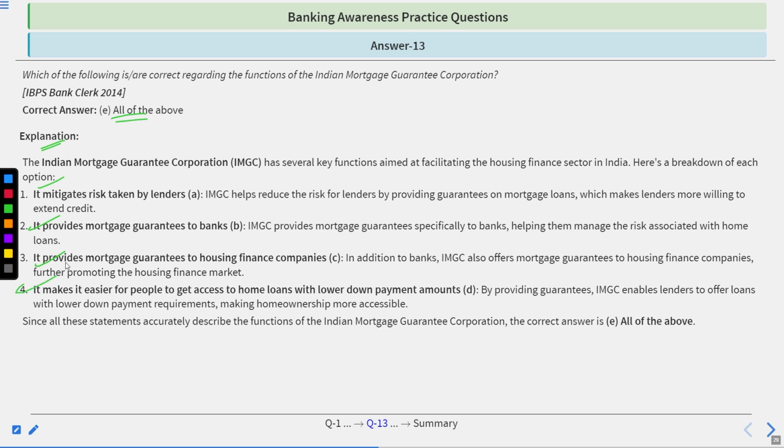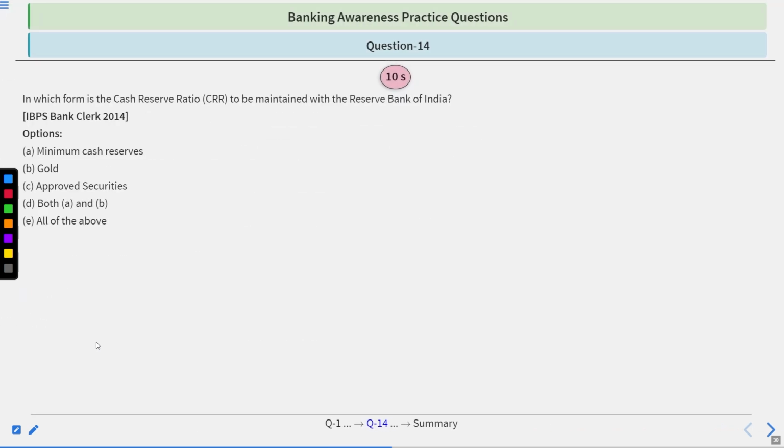It makes it easier for people to get access to home loans with lower down payment amounts. By providing guarantees, IMGC enables lenders to offer loans with lower down payment requirements, making home ownership more accessible. All these statements accurately describe the functions of the Indian Mortgage Guarantee Corporation. The correct answer is E, all of the above.